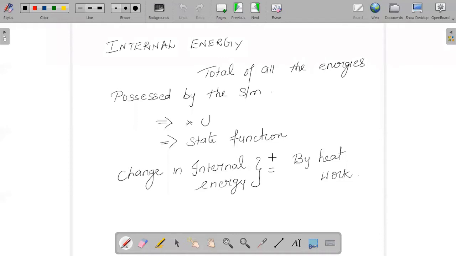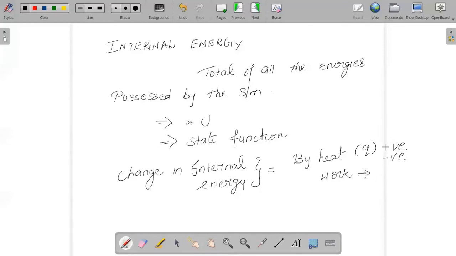When we say there is a change in internal energy, what are the methods by which the internal energy change can be achieved? The two possibilities are heat and work. But here it is very important to note that if we supply heat to the system, generally heat is denoted by the symbol Q, and we must know when to take heat to be positive and when to take heat to be negative.